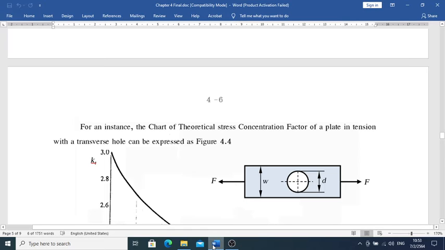Second, a rectangular bar, again with a transverse hole, undergoing bending moments. K sub t is right there again at the rim of the hole. Number 3 is a notch. Notch is right there. K sub t is right there at the notch. Number 4, rectangular bars again, with K sub t right there at the notch again. Number 5 is a fillet bar.